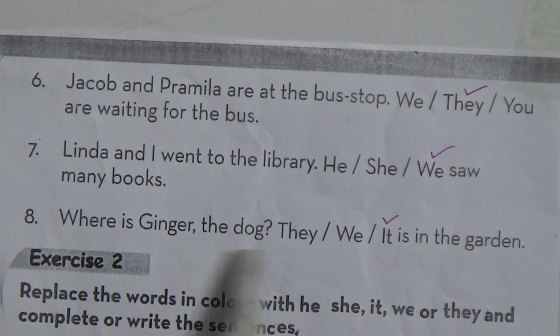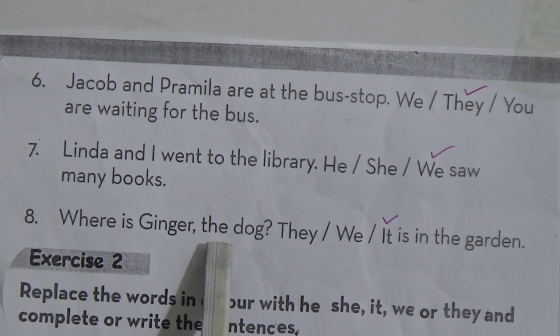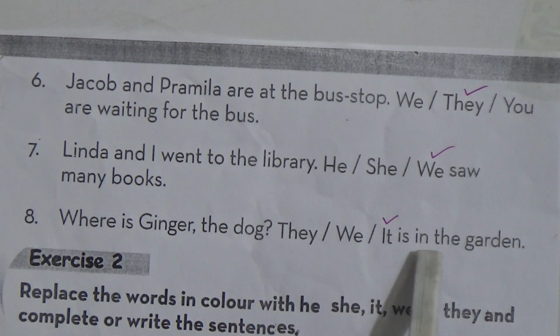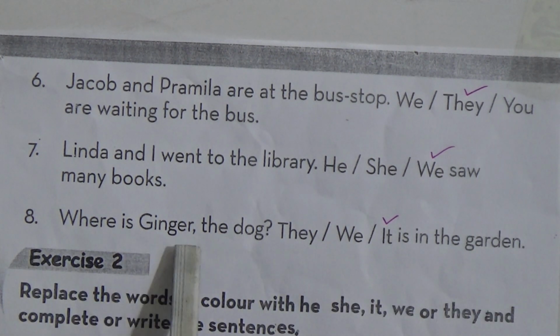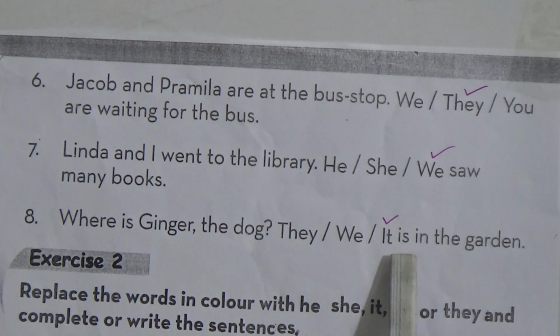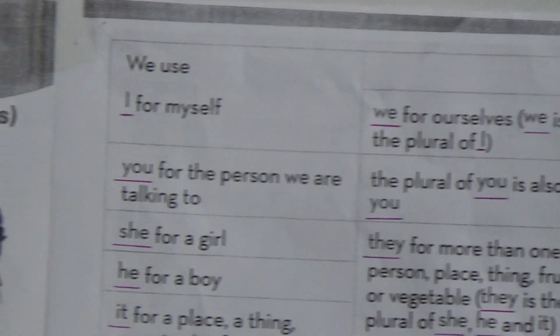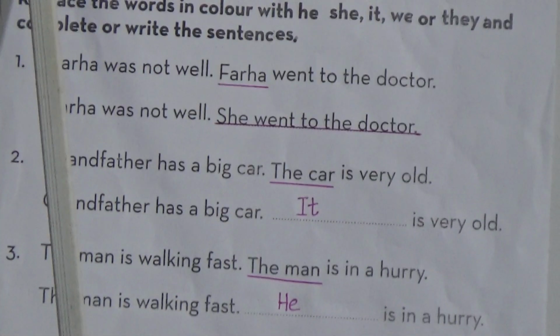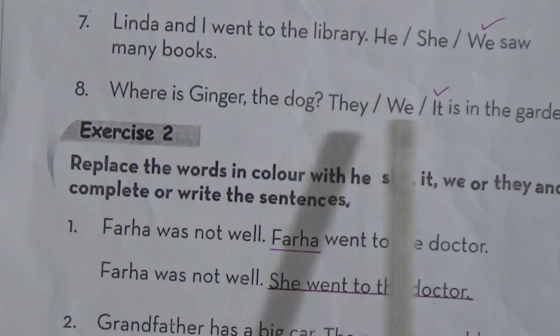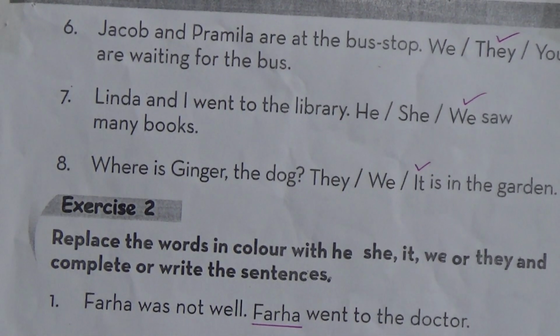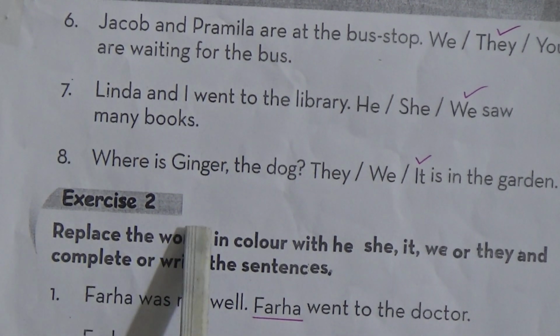Number 8. Where is Ginger the dog? Here is an animal, so we used here it. Where is Ginger? It is in the garden. Again I am saying, number 1 is she, number 2 you, number 3 it, number 4 he, number 5 we, number 6 they, number 7 we, number 8 it. So my dear students, then we start exercise number 2.